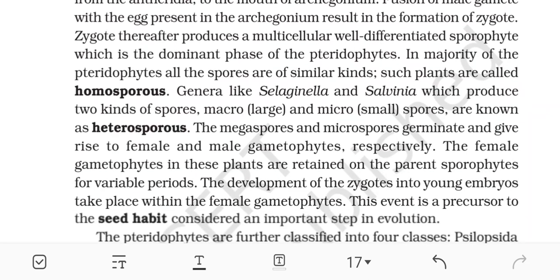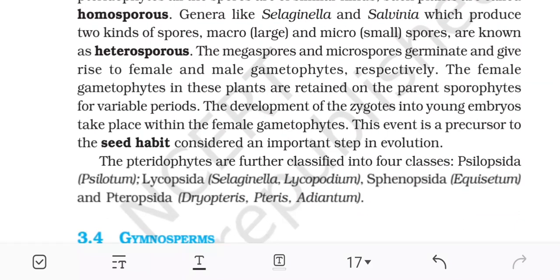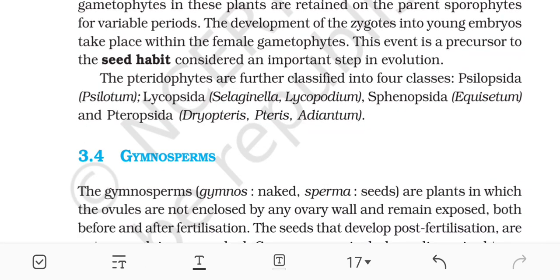Genera like Selaginella and Salvinia produce two kinds of spores, macro (large) and micro (small). Such spores are known as heterospores. The megaspores and the microspores germinate and give rise to female and male gametophytes respectively. The female gametophytes in these plants are retained on the parent sporophytes for variable periods. The development of the zygotes into young embryos takes place within the female gametophytes. This event is a precursor to the seed habit, considered an important step in evolution.